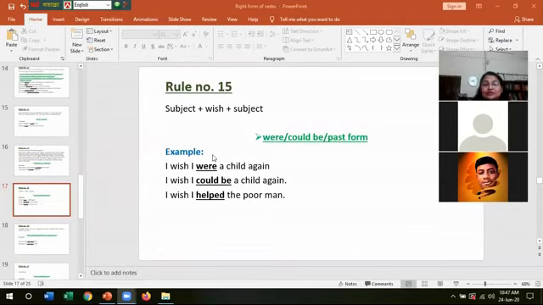That is, you cannot use was. I wish. Be the subject first person or second person or third person, the verb will be were. I wish I were a child again. I wish I could be a child again. And if the verb is other than be verb, then the past form will have to be used. I wish I helped the poor man.